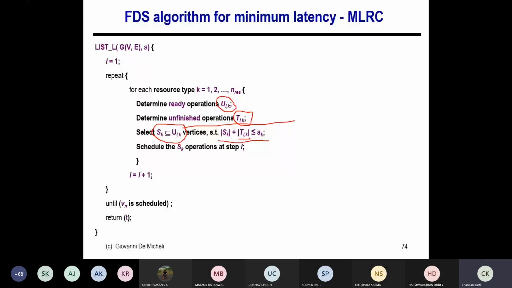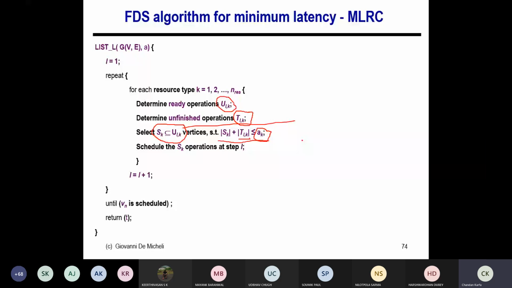AK is the resource bound that we have already discussed in the last class, right? So the selection in the list scheduling algorithm that I discussed in the last class is based on the distance from the sink node. That was the priority function. Now the priority is the force. So for each node in this ULK, I know the force and which one I should select.